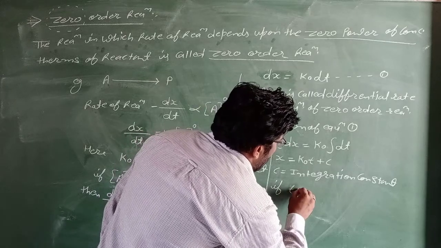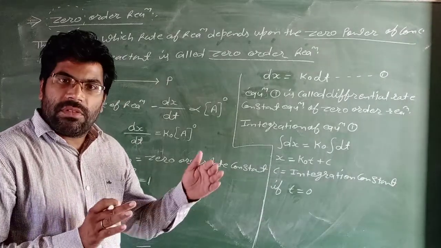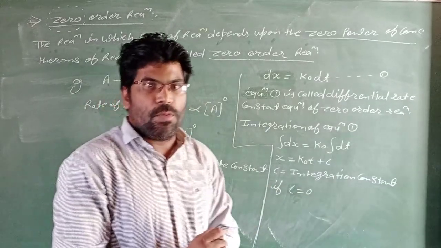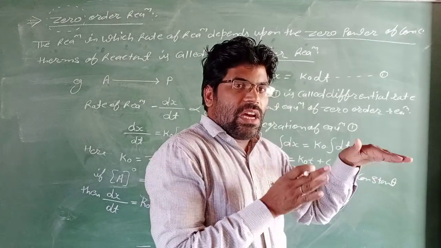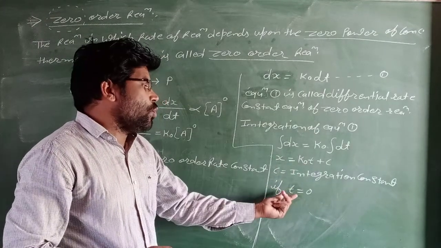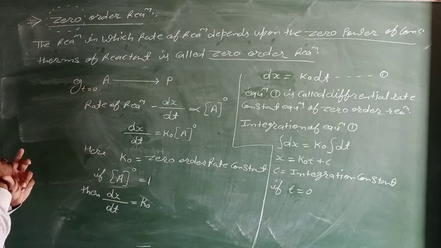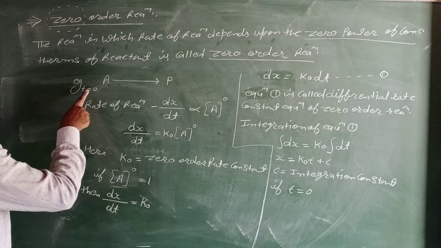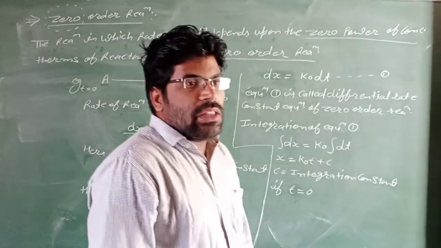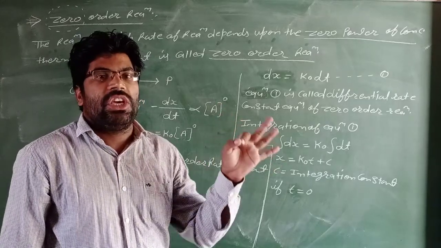If t equals 0, before the start of the reaction, the change of concentration is 0. Before the reaction starts, at t equal to 0 time, the concentration of reactant is 100% and the concentration of product is 0%.